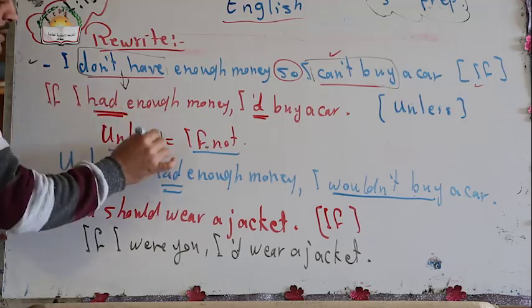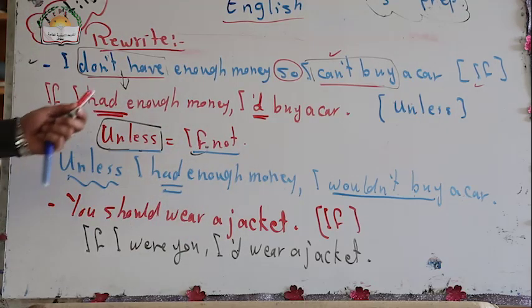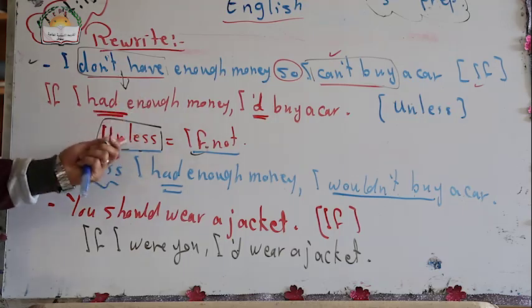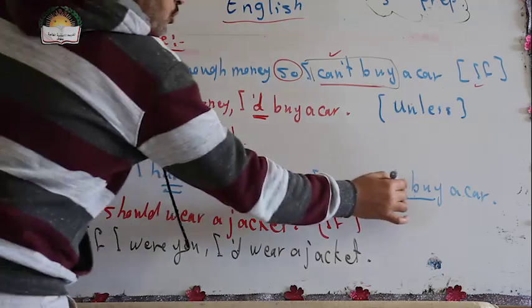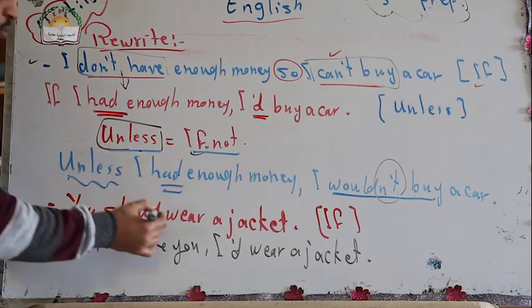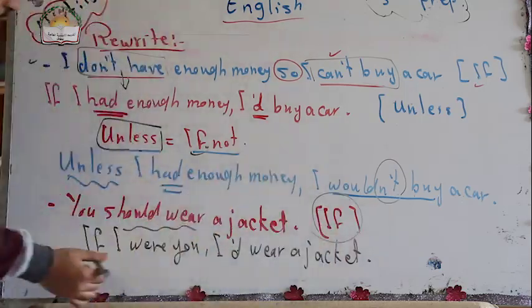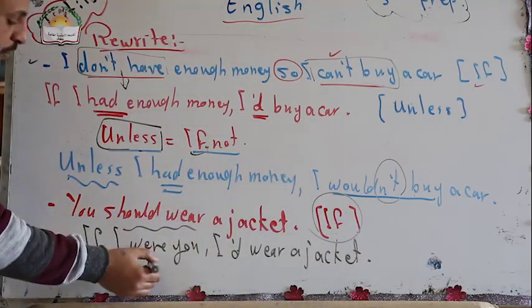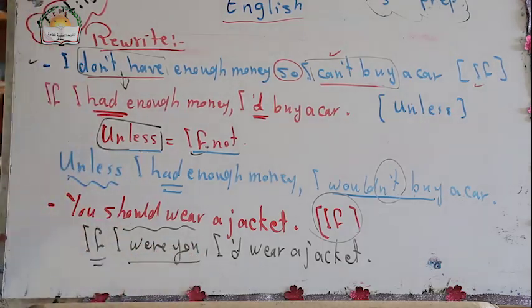And if he asks you to use unless instead of if, you have to put in mind that unless means if not, and you have to add a negative or something to make the sentences equal in meaning. The third one, if he gives you advice and asks you to use if, you have to start with if followed by I were you. If I were you, I would wear a jacket.